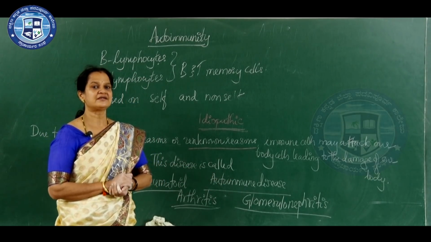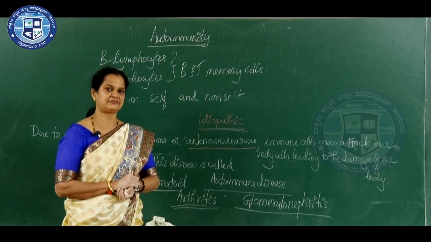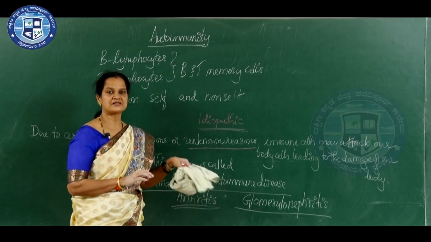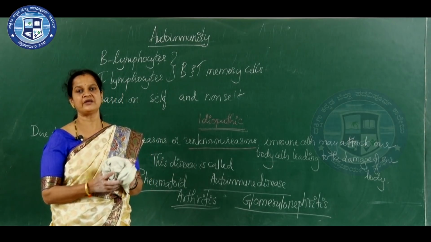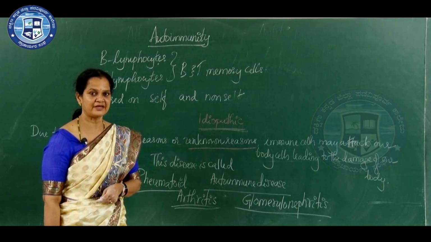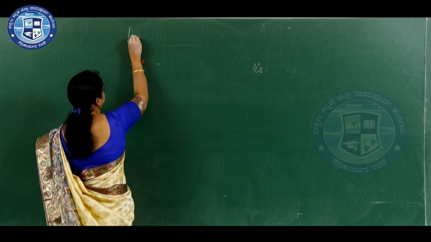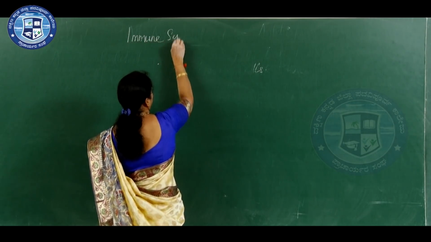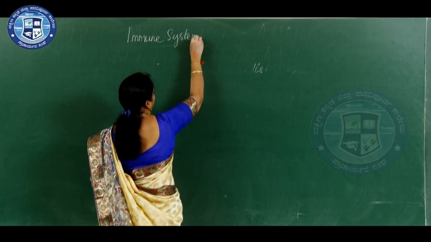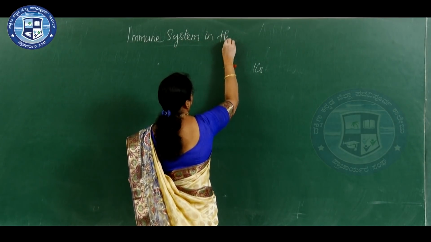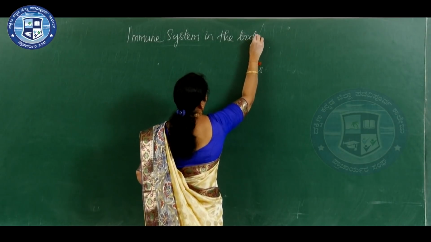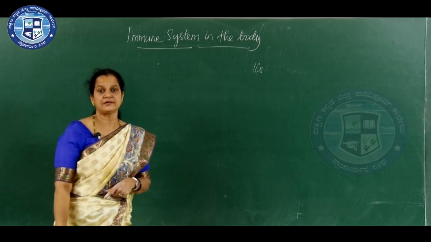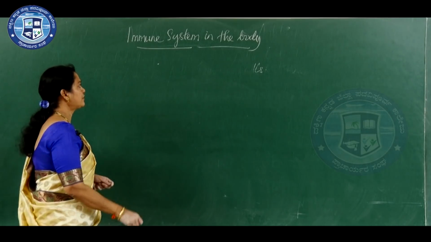Okay, we will see the different locations in our body, that is, where all the immune system is located in the body. We will have a look at the same. Immune system in the body, we will have a look.